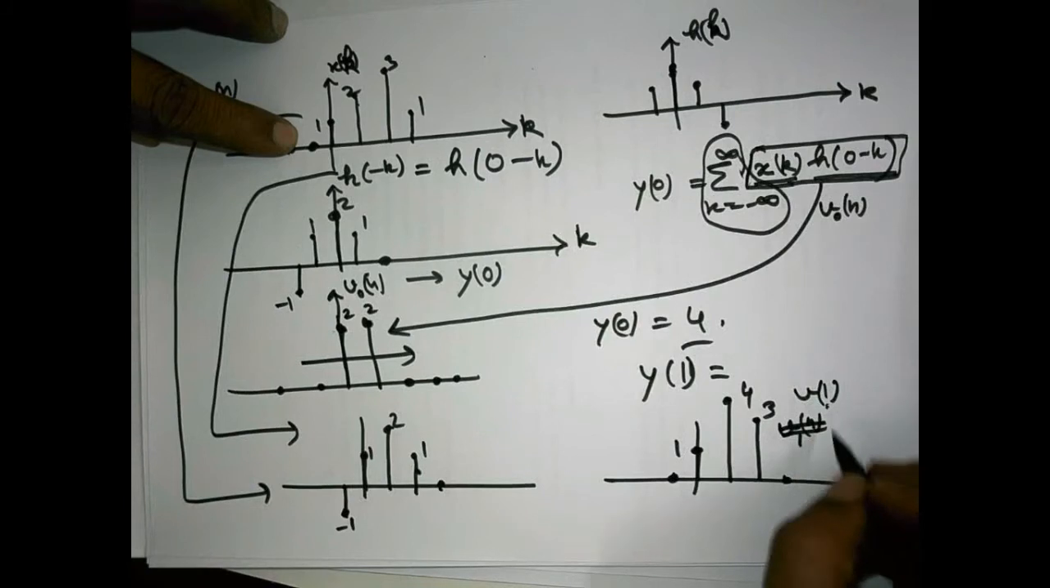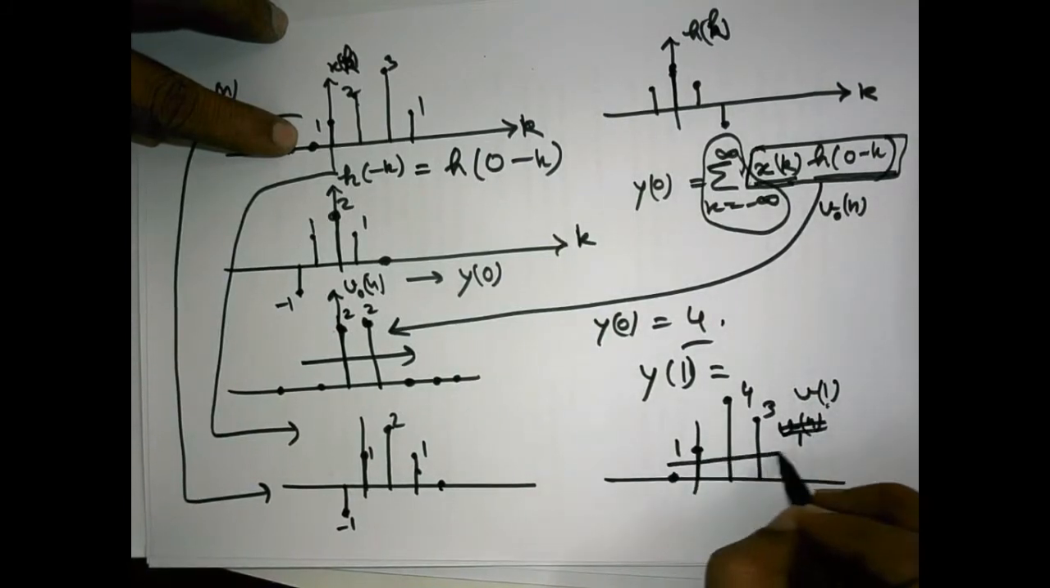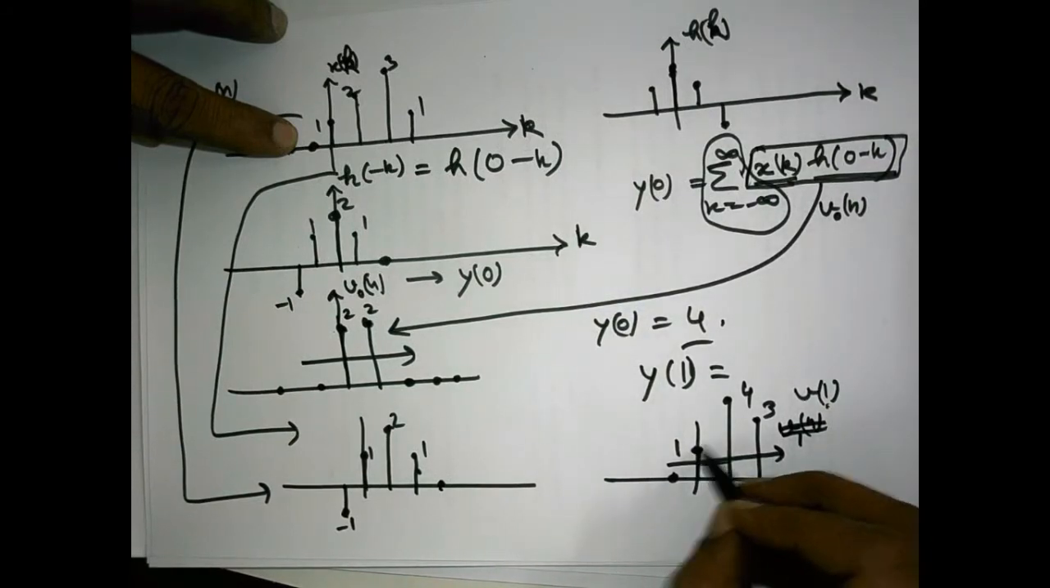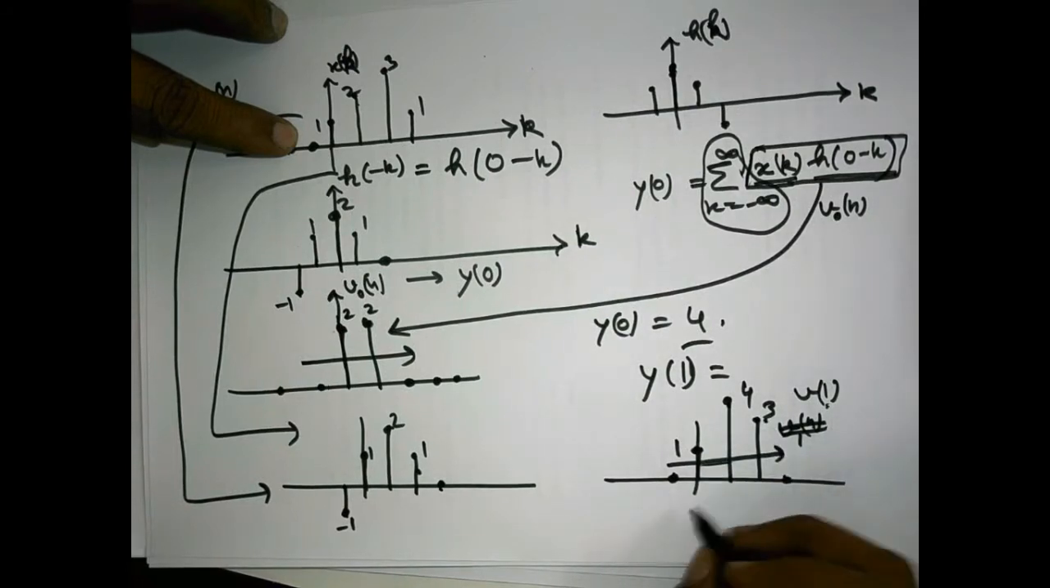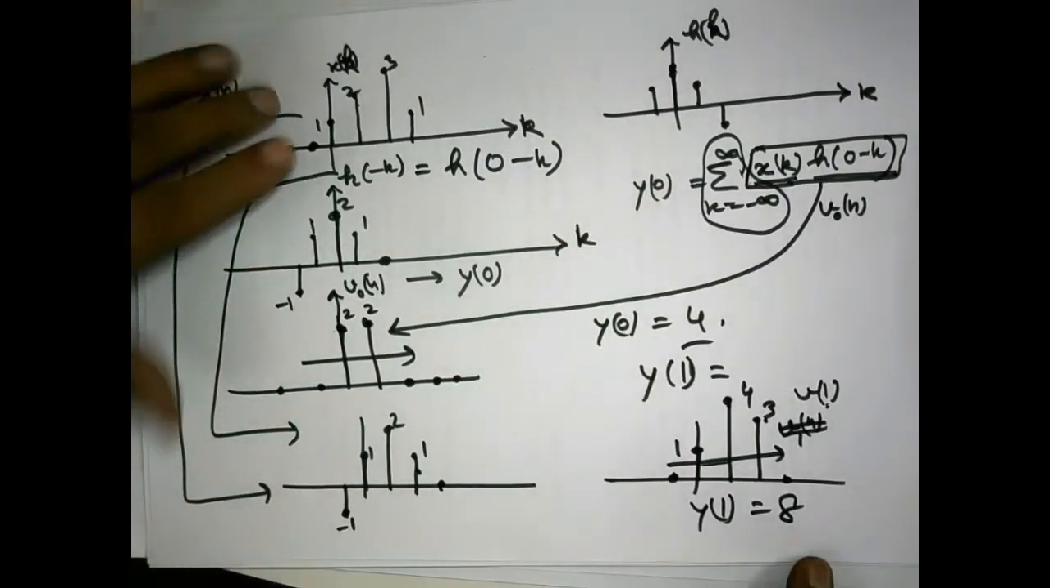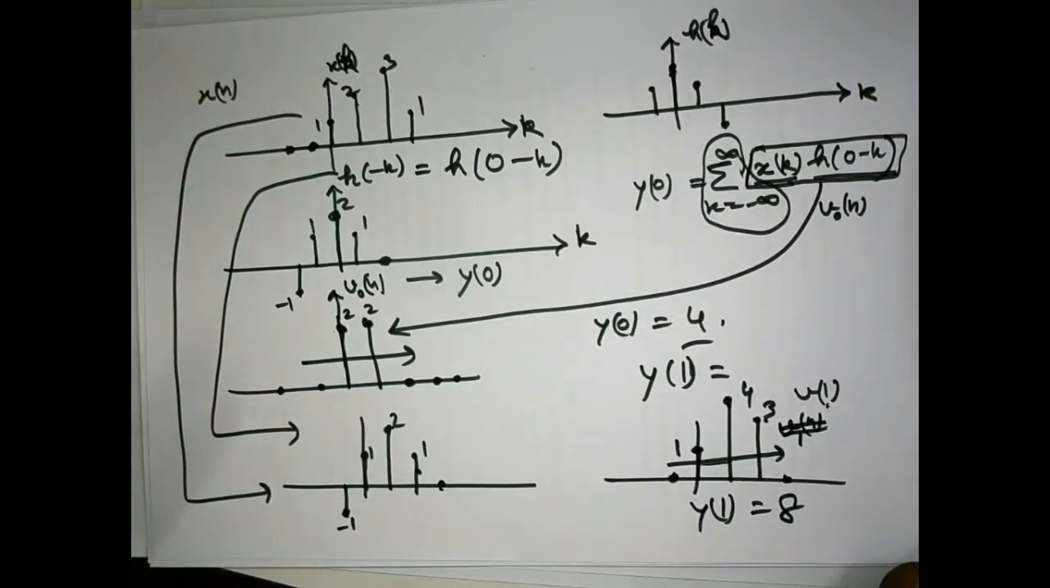Now to obtain y1, what do we have to do? We have to add all these sample values from minus infinity to infinity. So 1 added to 4 is 5, and 5 added to 3 is 8. So y1 is equal to 8. So doing this process, you can evaluate the whole sequence yn. Okay. Got the point? It seems quite lengthy and tedious process.